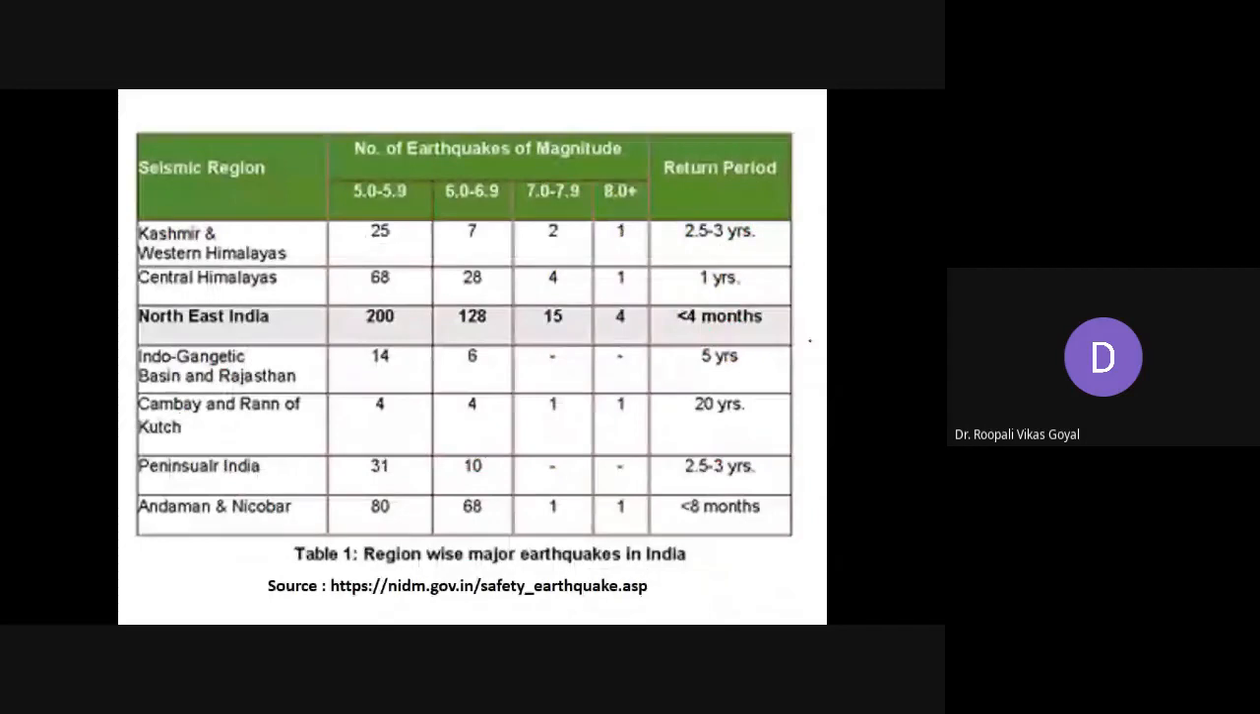Here are the region wise major earthquakes in India. You can see that northeast India is more vulnerable as far as all the earthquake magnitudes are concerned. Most of the time the frequency is high. For magnitude 8 and above it is 4. The return period of the earthquake in this particular area is less than 4 months. Studies like this can be very useful and can guide which areas should make earthquake proof construction mandatory.